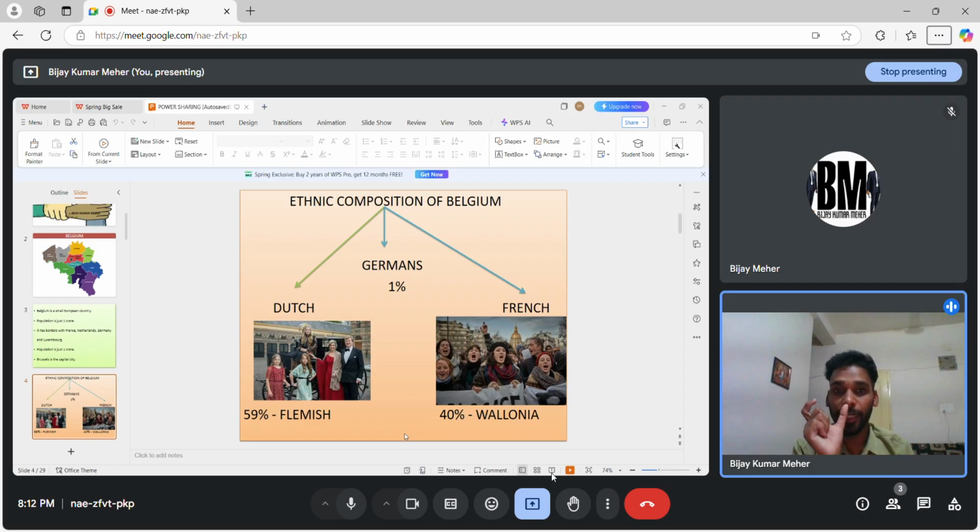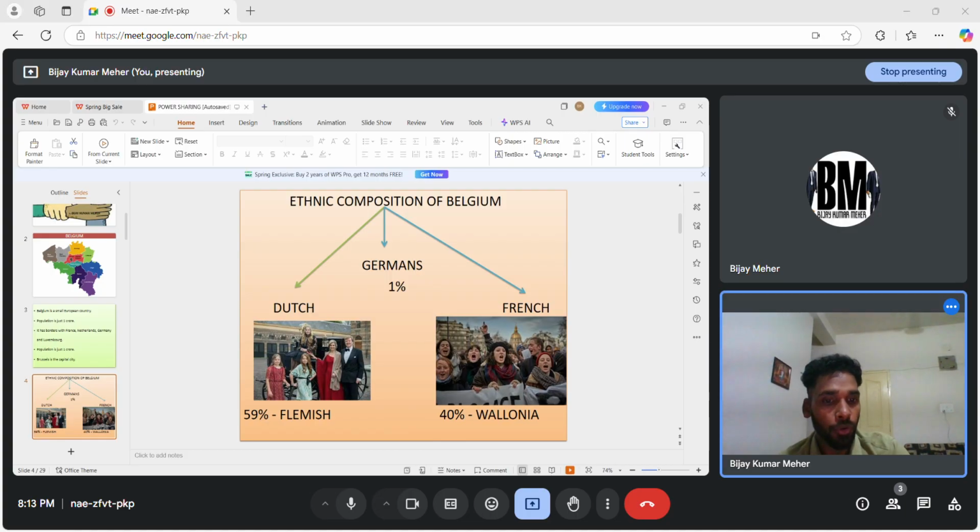There are two groups, I'll say, one is the Flemish region and the second is Wallonia. In the Flemish region, 59% of people speak Dutch, but in Wallonia, 40% of people speak French. And what is the remaining? 1% is German. So what are the languages spoken in Belgium? DFG. D stands for Dutch, F stands for French, and G stands for German. Just remember, total 100%: 59, 40, and 1, right?